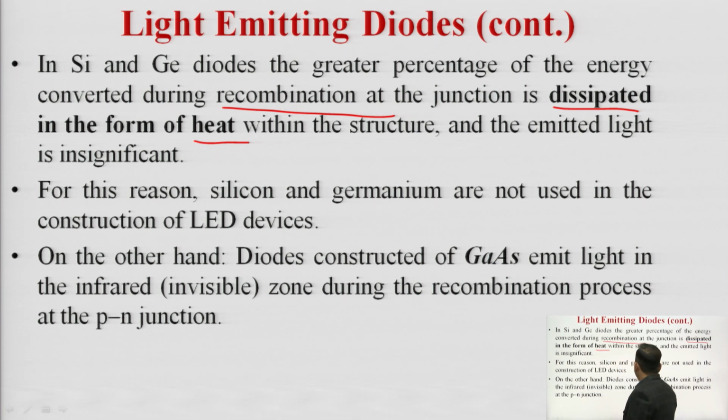On the other hand, gallium arsenide emits energy in the form of photons, or light, and during this recombination process the heat is insignificant. The majority of the energy is in the form of light, which is invisible, corresponding to gallium arsenide.